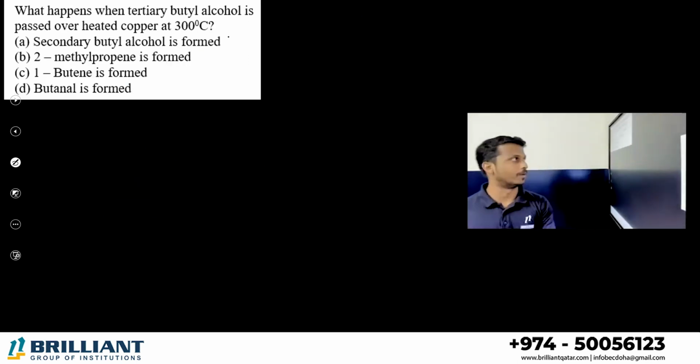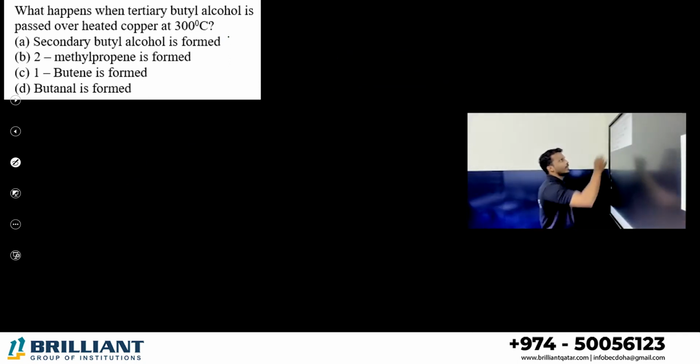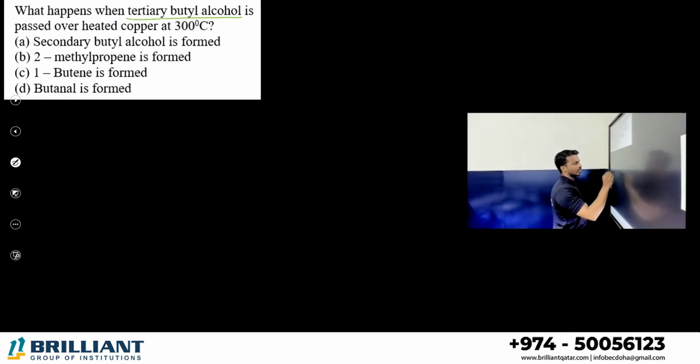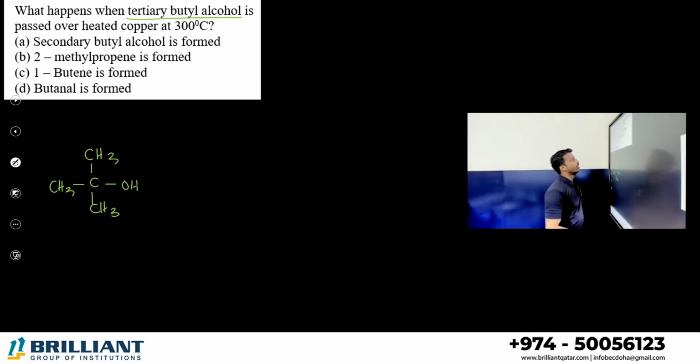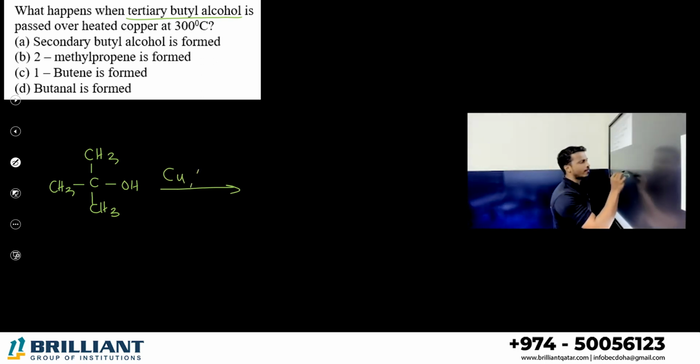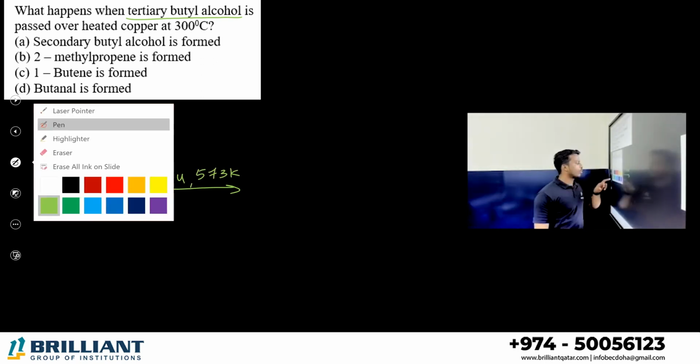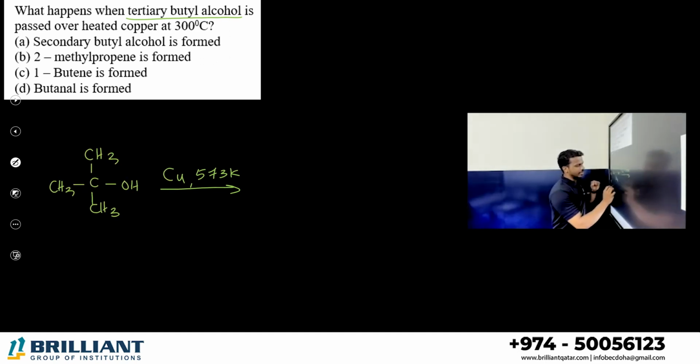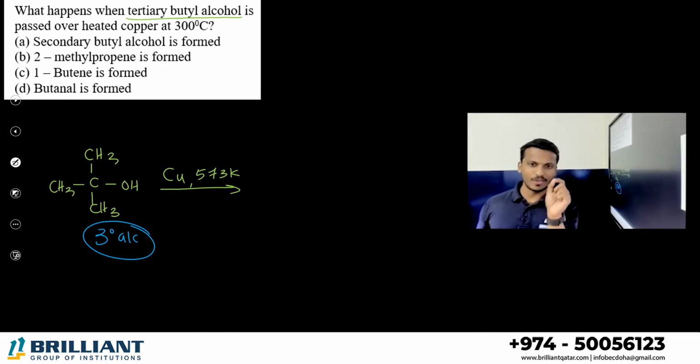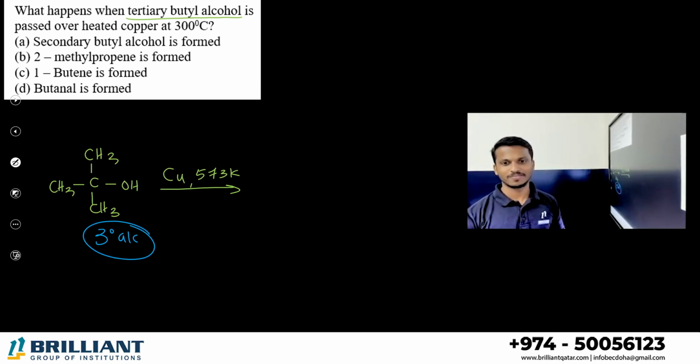I will show you one example. What happens when tertiary butyl alcohol? What is tertiary butyl group? This is called tertiary butyl alcohol. Is passed over copper at 300 degrees Celsius, equal to 573 Kelvin. I told you this is a tertiary alcohol. On tertiary alcohol, if you are using copper at 573 Kelvin, what we have to do?